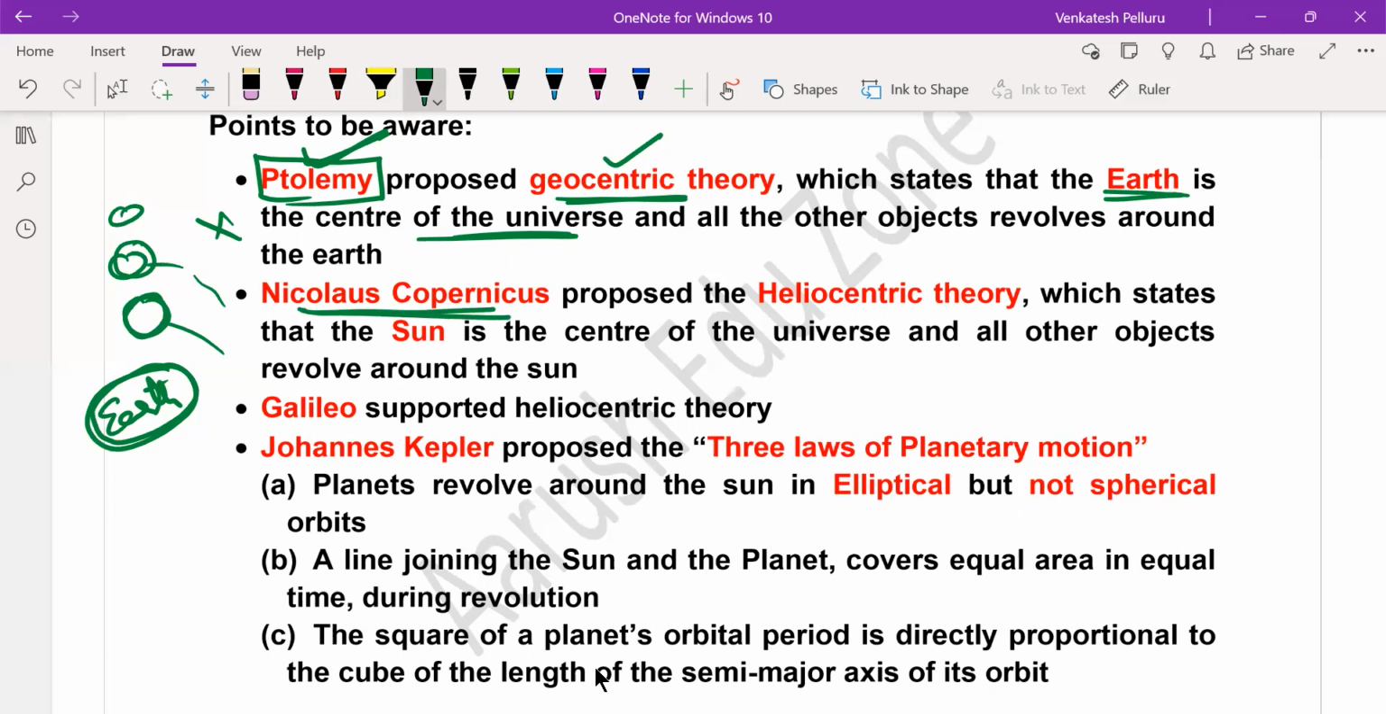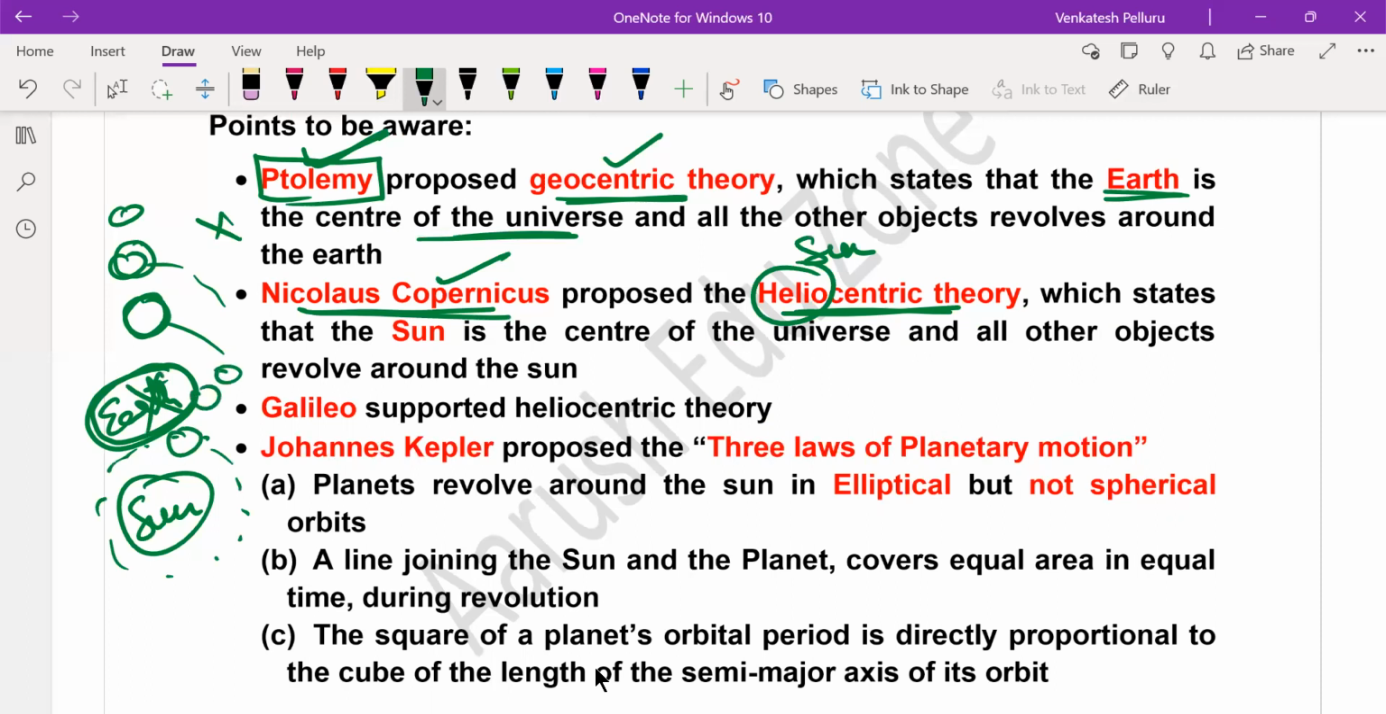Later, one more scientist came up with a new thesis, a heliocentric theory, Nicholas Copernicus. Nicholas Copernicus proposed a heliocentric theory. Helio means sun. So it is a very similar theory, but Earth is not the center. The Sun is the center of the universe, and all the other objects revolve around the sun. For example, Earth, Jupiter, and all other planets or stars revolve around the sun. That was the thesis, which was later proved correct.